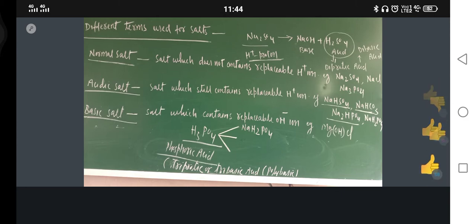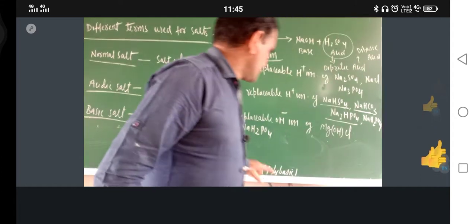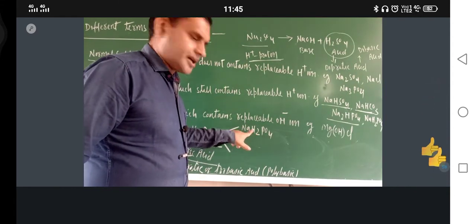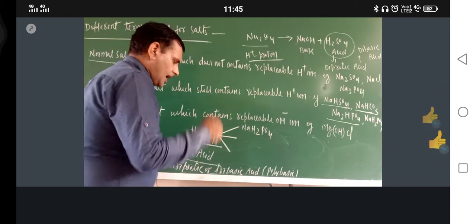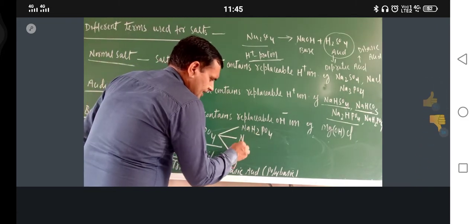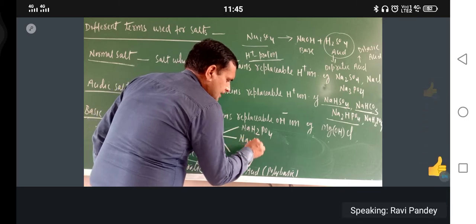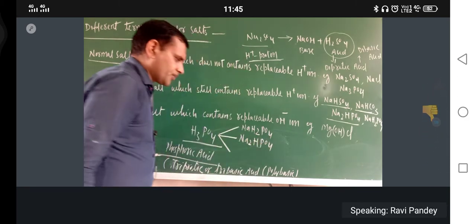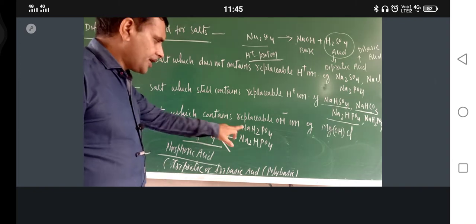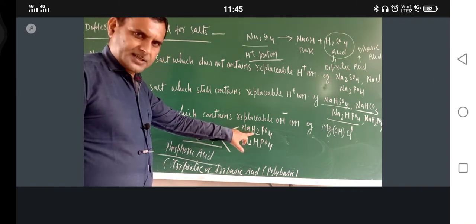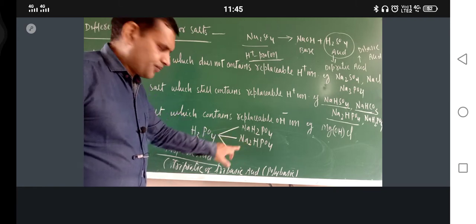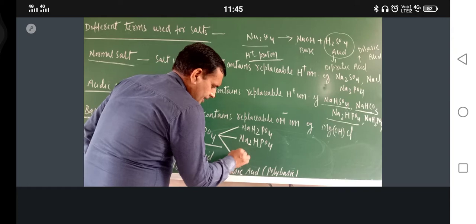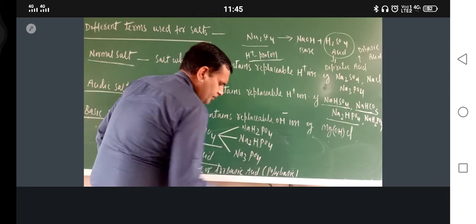Okay. Yes. So just see, what is the name of this one? Sodium dihydrogen phosphate. Now suppose we can write Na2HPO4. Here only one hydrogen is replaced by Na in the first, and here two hydrogens are replaced by two sodium. Now this can be written like that also, and Na3PO4.